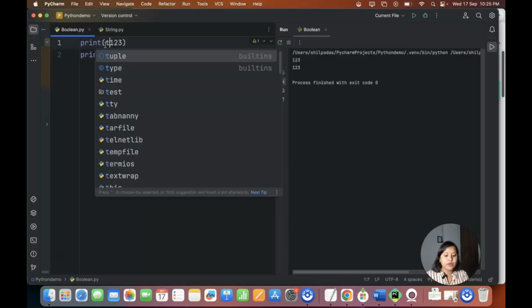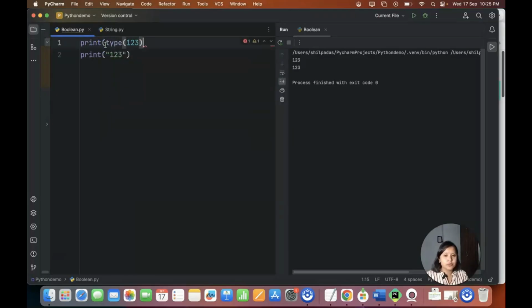Now if I do print type of this 1, 2, 3 and type of this "1, 2, 3", what should be my result? The first one is an integer data type, which comes under the class integer. The second is my string data type, which comes under the string class.